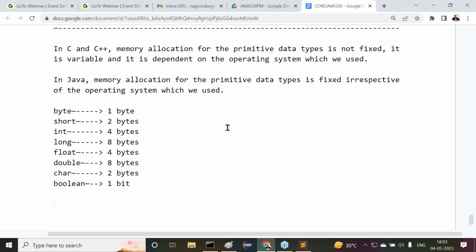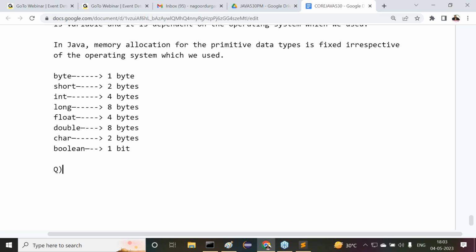This is a point here now. Then after this, we have a question. What about our question here? All of you observe carefully. Our question is, in C and C++, 1 byte of memory is sufficient to store character data.